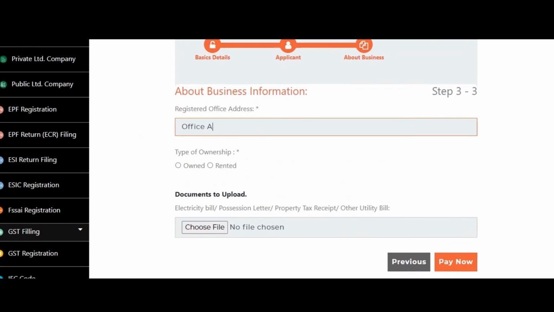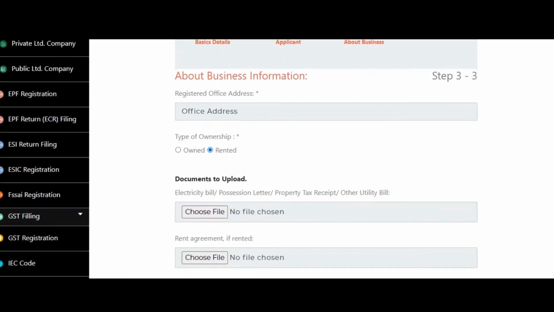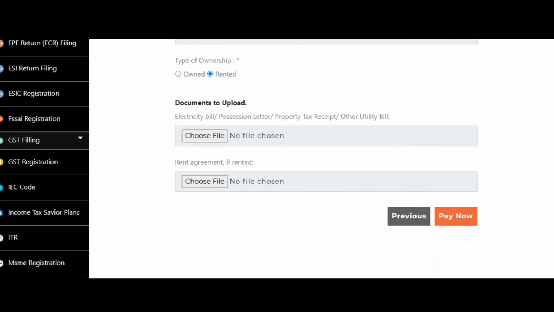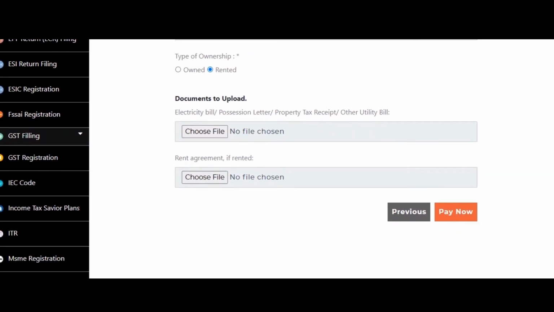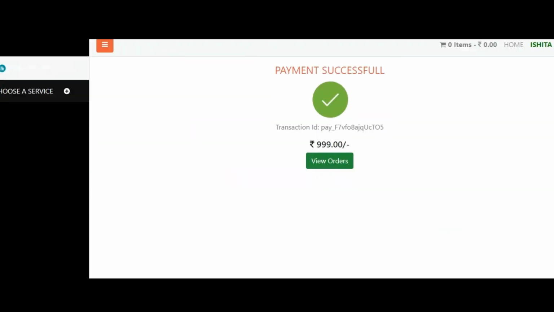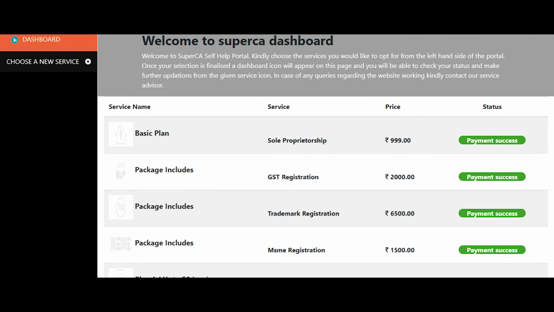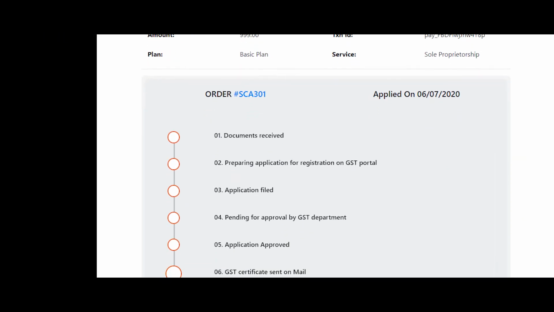Fill in the basic information about business address and upload the electricity bill or rent agreement if the place is rented, and then click on Pay Now. Once we receive the payment, you can check your sole proprietorship registration status under the My Service tab.